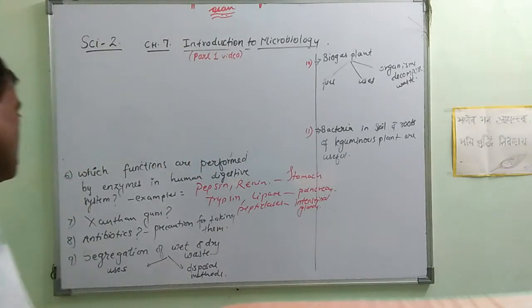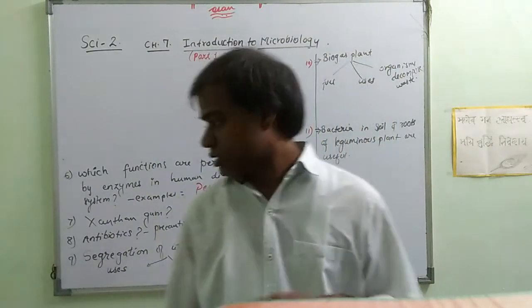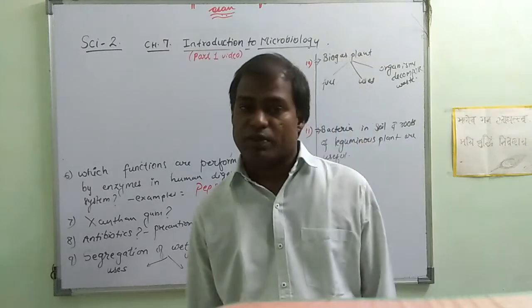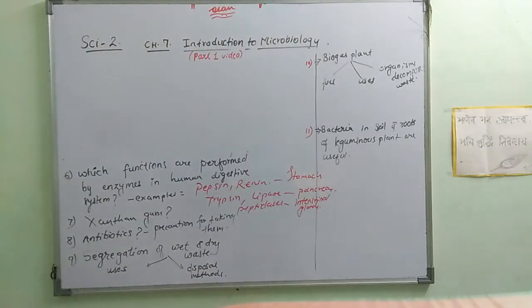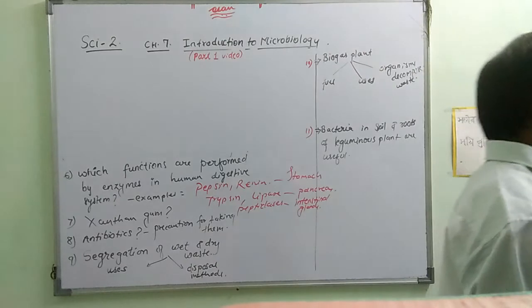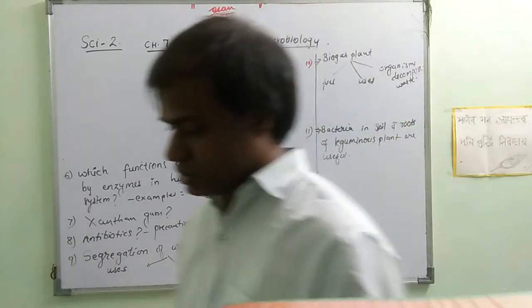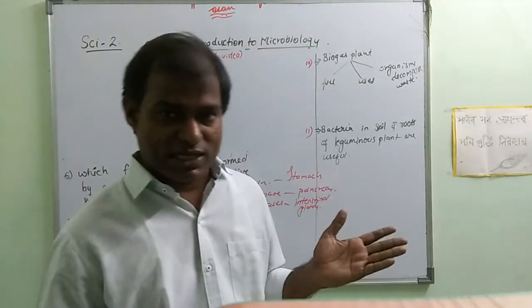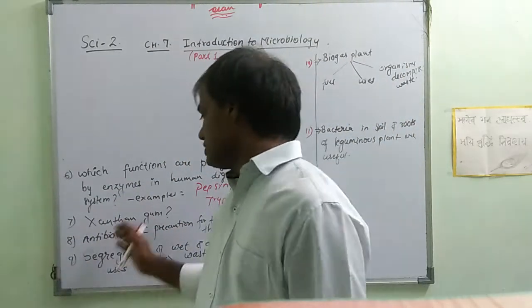Okay, so next is, what is xanthan gum? Xanthan gum is used to make the products easier and softer. It increases the softness of the product. Xanthan gum is used in different ways. It is produced by fermentation of the starch. Because unless we ferment the starch, we cannot produce xanthan gum.